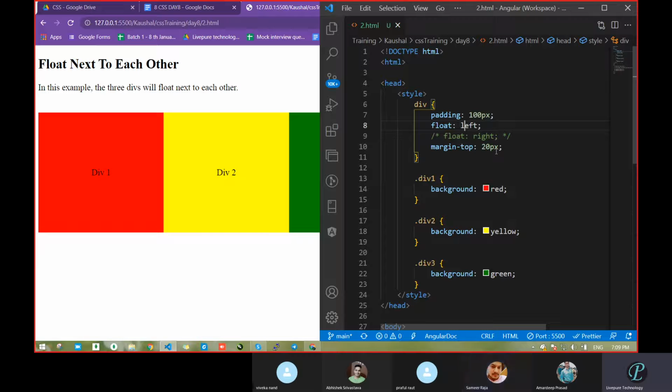Can anyone explain? I think at inline level, margin will not work. Wait. What had we written? Margin top we wrote. Top means what? It will come on the top. But where do we want it? We want it in between, on the right side. Yes, right side. So pass right. Top right.